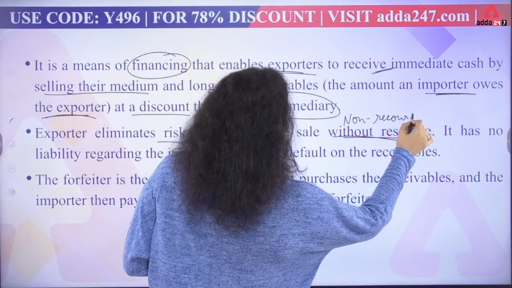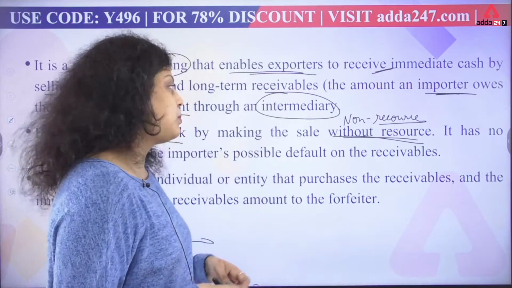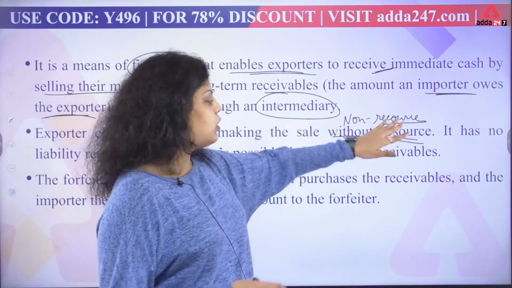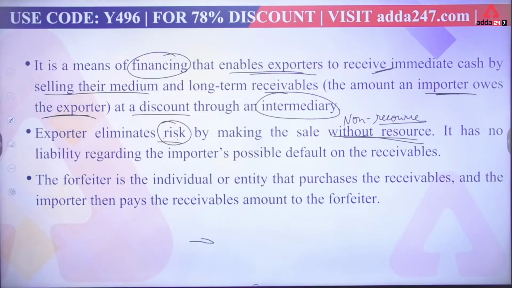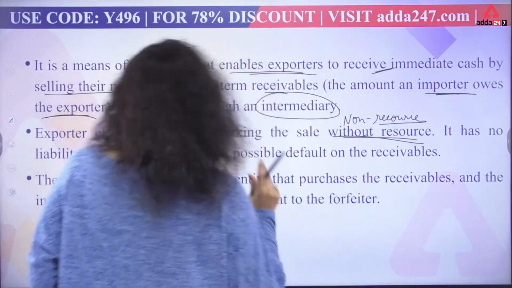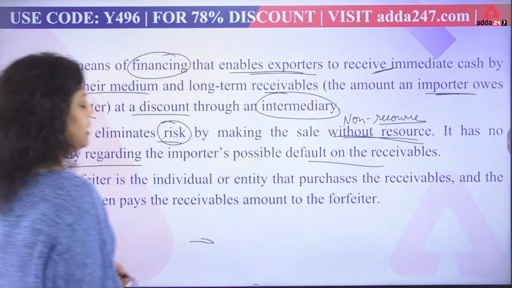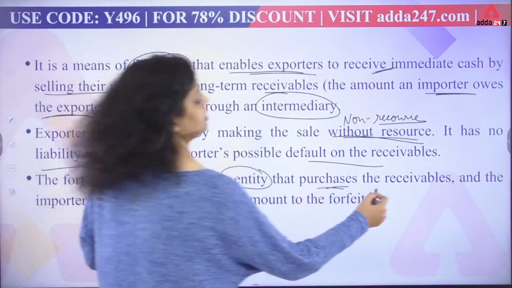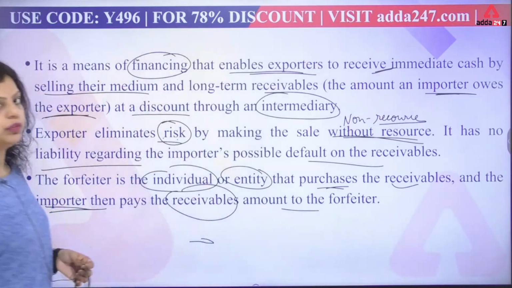There are two types of forfeiting, recourse and non-recourse. When you use non-recourse forfeiting, the risk is eliminated. That's why we say without recourse, or non-recourse, which eliminates the risk of default in forfeiting for the exporter. The exporter has no liability regarding the importer's possible default on the receivables. The forfeiter is the individual or entity that purchases the receivables, and the importer then pays the receivable amount to the forfeiter.